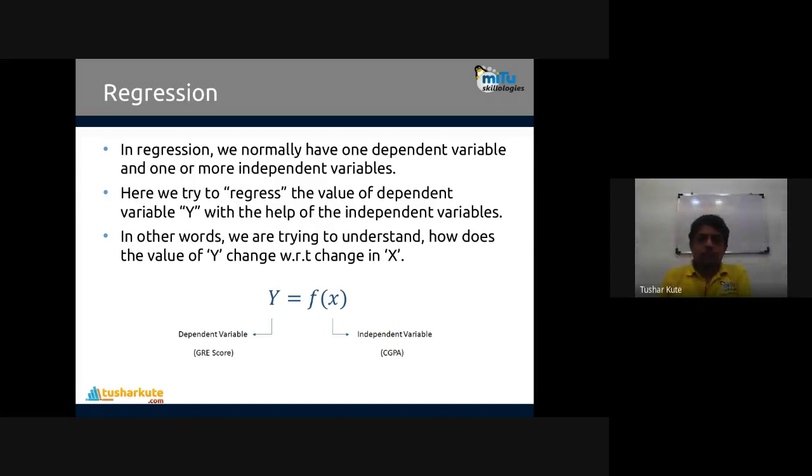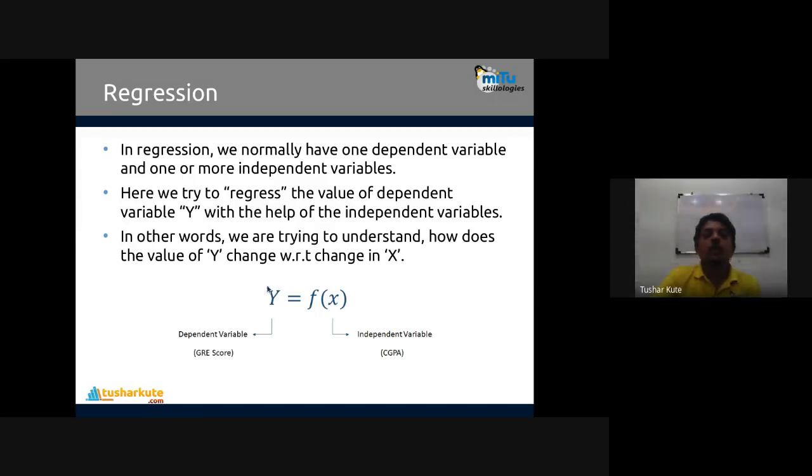So in regression, we normally have one dependent variable and one or more independent variables. That is, one outcome variable, the output variable, and one or more input variables. That is called regression. Here we try to regress the value of the dependent variable y with the help of independent variables. In other words, we are trying to understand how the value of y changes with respect to x, meaning which x factors are changing the value of y.